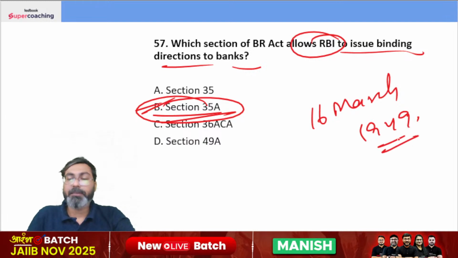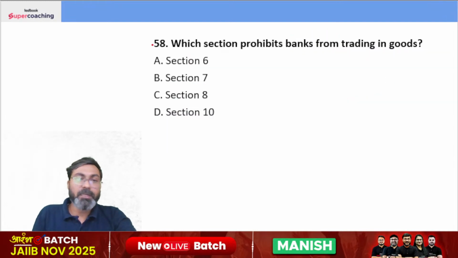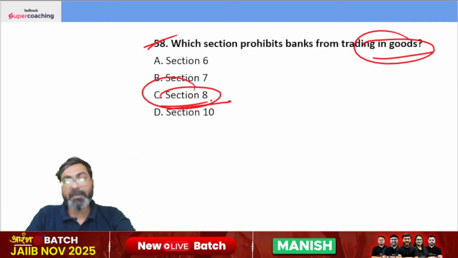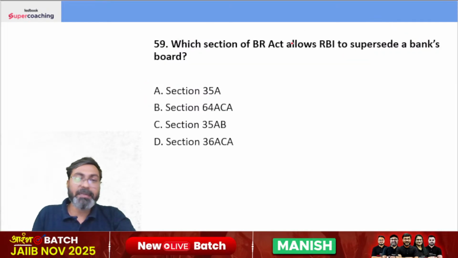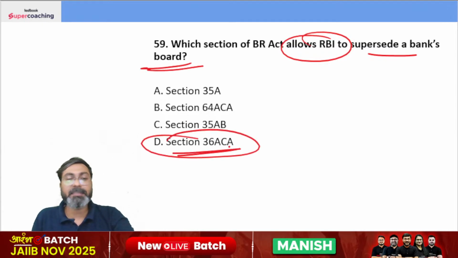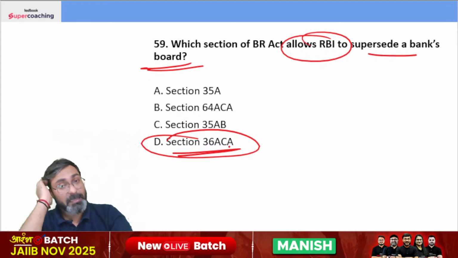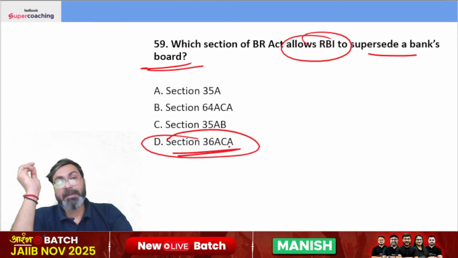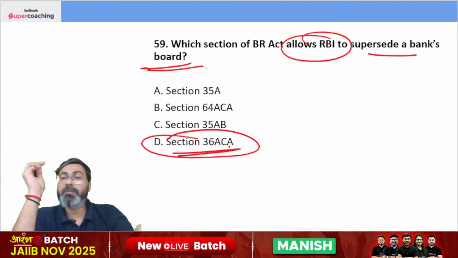ये डेट भी याद रखेंगे. Which section prohibit banks from trading in goods? Section 8 prohibits bank from the trading in goods. Which section of Banking Regulation Act allows RBI to supersede a bank's board? I just told you this. Section 36ACA of Banking Regulation Act, not RBI Act, of Banking Regulation Act allows RBI to supersede a bank's board. Clear?